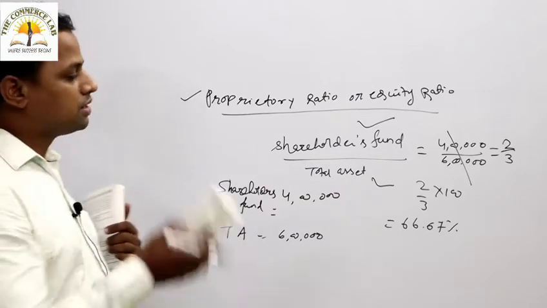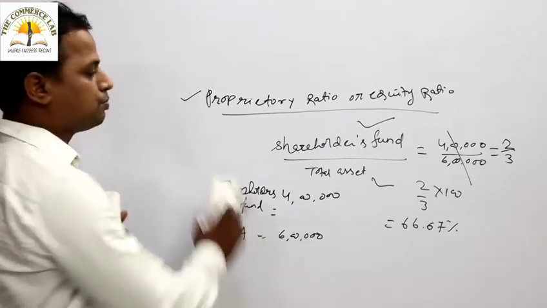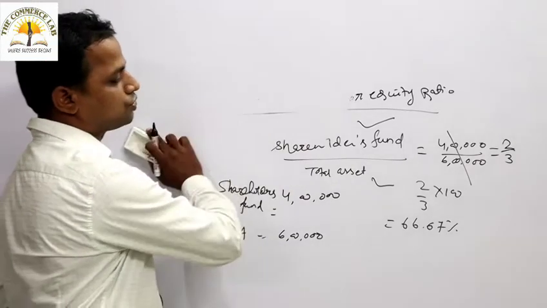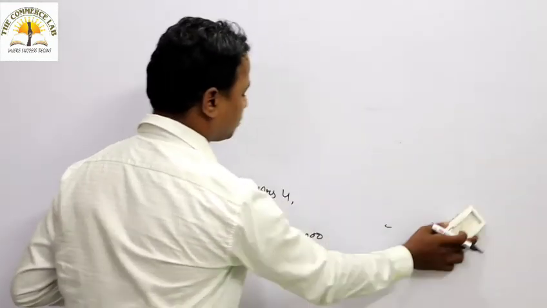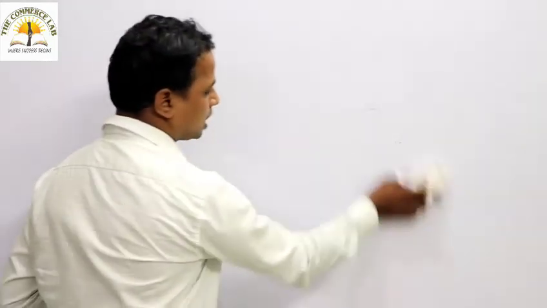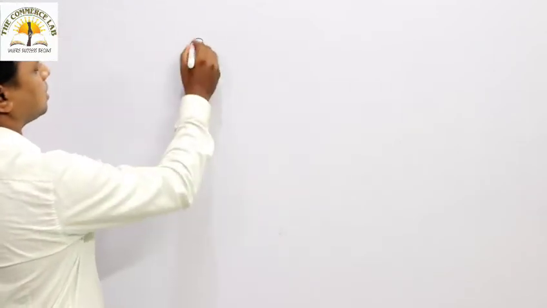To check that, these kinds of ratios have to be calculated. The first ratio we discussed was the debt equity ratio, thereafter funded debt to total capitalization, and thereafter this proprietary ratio or equity ratio. The next ratio is the solvency ratio.